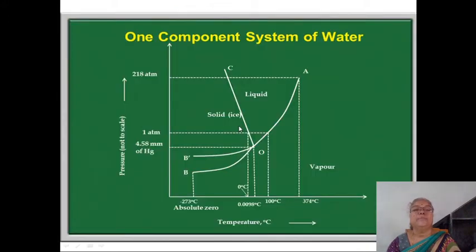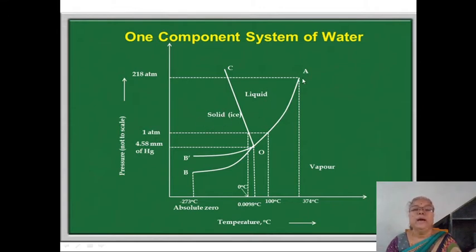Okay, then see, this is the phase diagram of the water system. Here, this O point is termed as the triple point. This A point is a critical point. Then here it is the C point and here it is the B point. Here in this area BOC, we have stable existence of the ice phase.